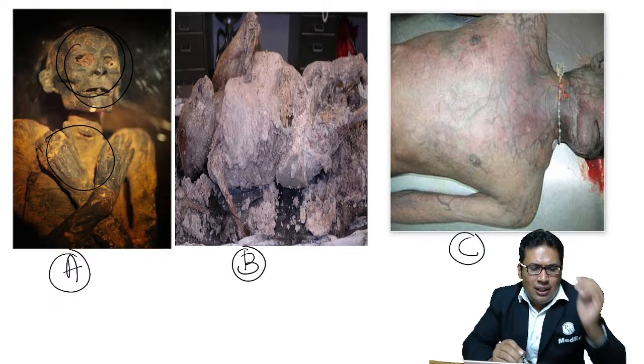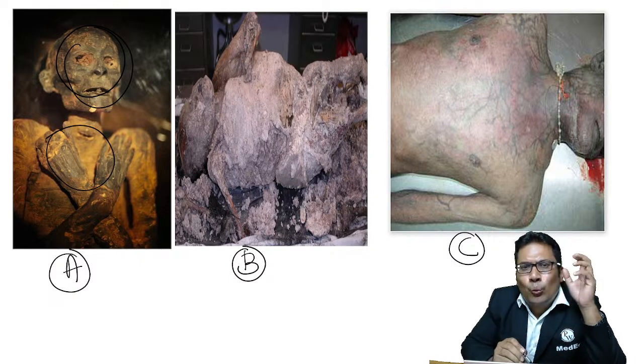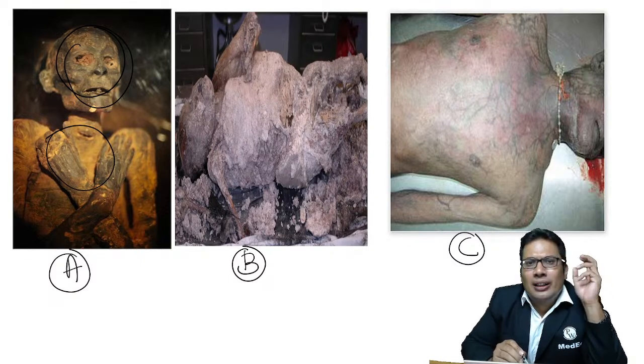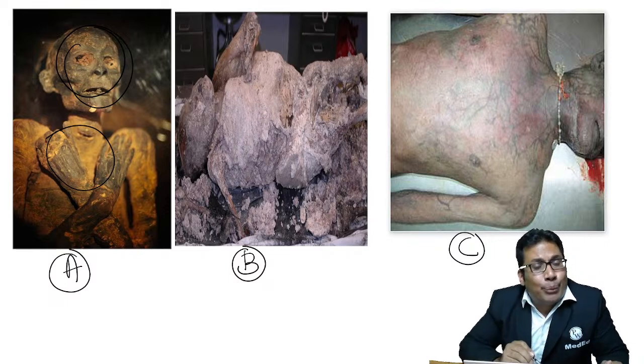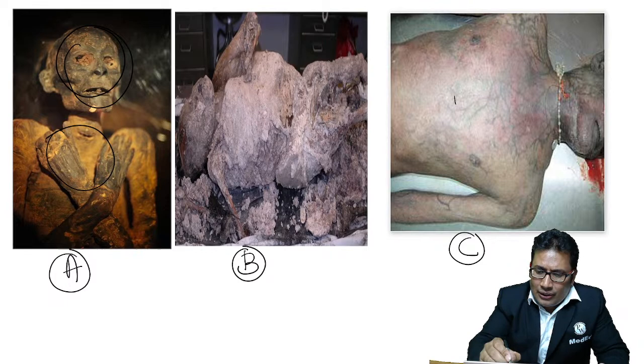In B, you can see the white discoloration of the body, which commonly occurs in the fatty areas. In C, you can see there is purging. You can see the marbling also.